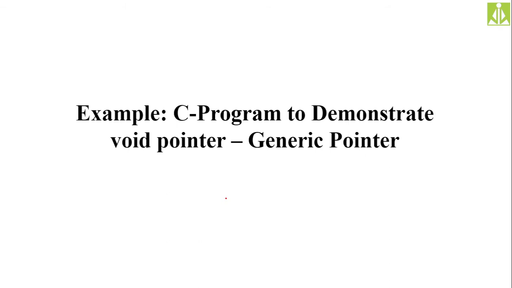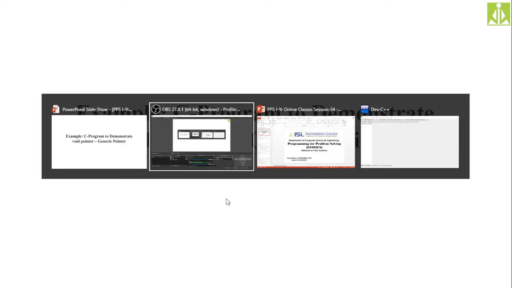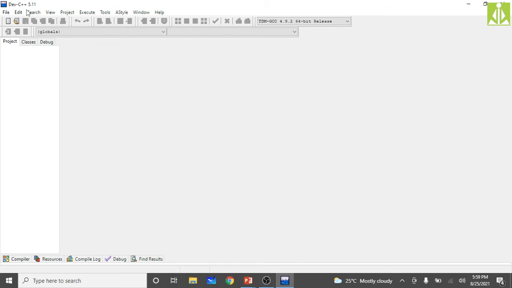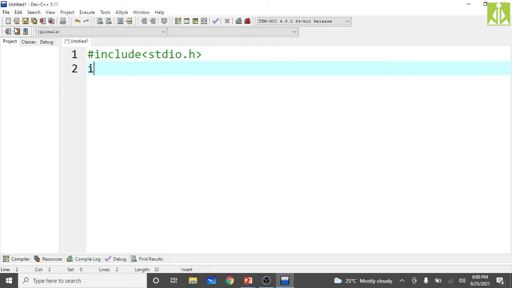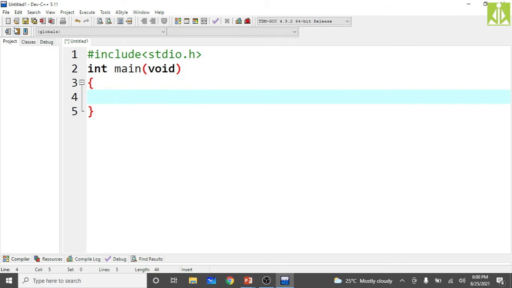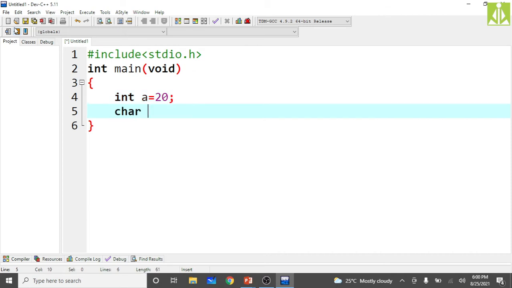Okay, so I will go to my IDE Dev-C++, just open the source file and start writing your program. I'm writing a simple program. I'm including my header file. Then int main of void, and now I will include the code. Let us say I'm taking a variable int a is equal to 20. So this is an integer variable. Then I'm creating a character variable c, let us say we are storing e into it.